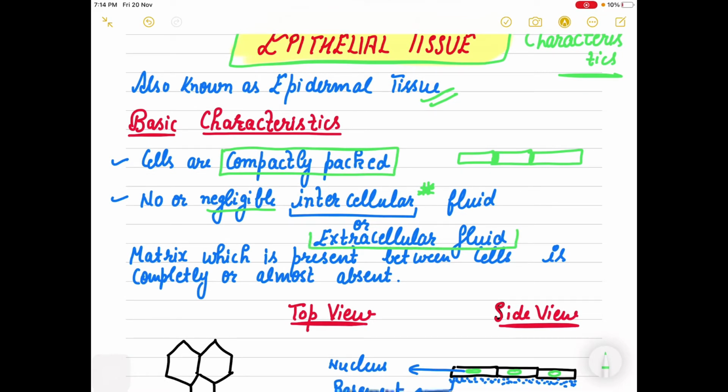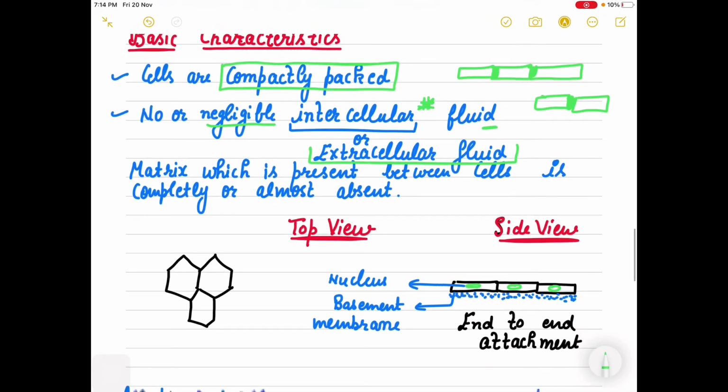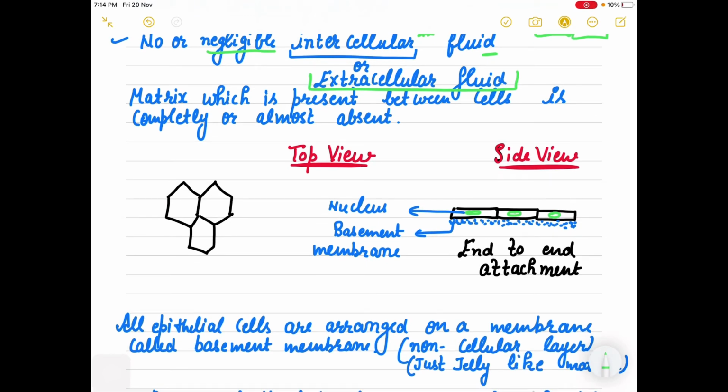So the matrix which is present between the cells, the base to which cells are attached, is absent here, because there is no space, right? So matrix is completely or almost absent. No intercellular fluid is observed. Cells are compactly packed. Now, how do cells look like? How do cells of epithelial tissue look to you?